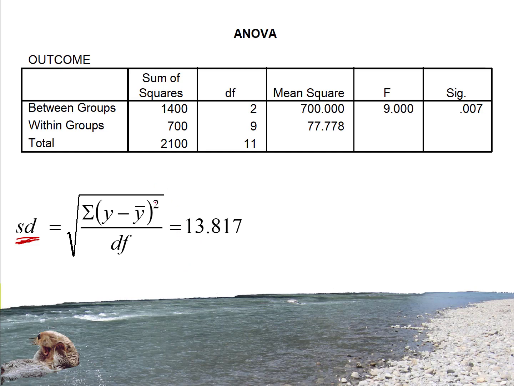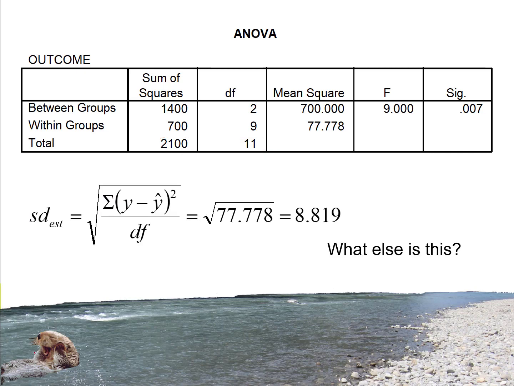So if we're looking at an outcome variable that's levels of statectomy sadness, how sad people feel, a standard deviation of 13.81 means that on average, people's actual levels deviate almost 14 points from the group mean. We can get that standard deviation from our ANOVA table by taking the total sums of squares divided by degrees of freedom to get our variance, then taking the square root.